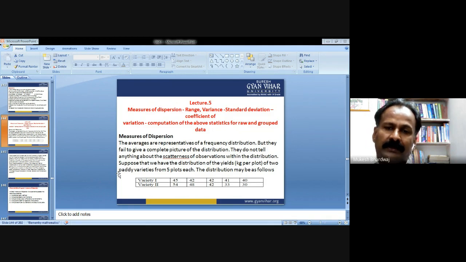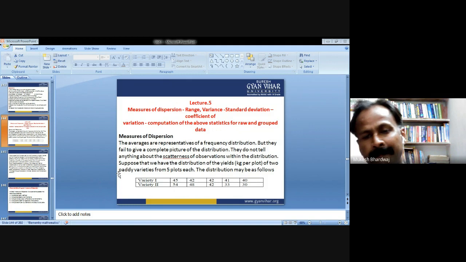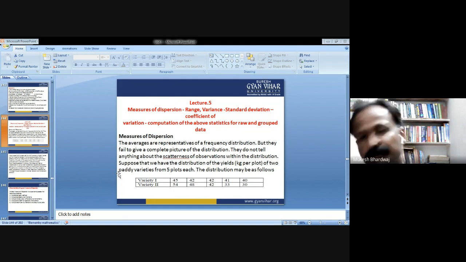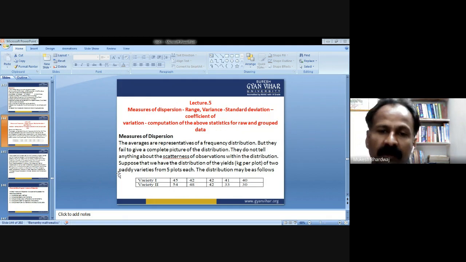I had already told you the data is of three types. Whenever a simple series of observations is provided to you, it is called raw data. If frequency distributed data is given to you, it is called grouped data. And the third type is the classification distribution type of data, that is, data provided within a range. So, measure of dispersion.